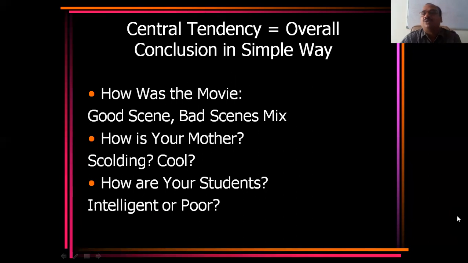And how are your students? Intelligent students will be there, poor ones also. How can we say how your students are? In a single word I have to say, they are average. Like that, I have to say in one word, one overall opinion.